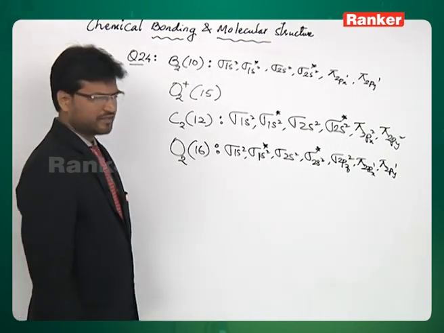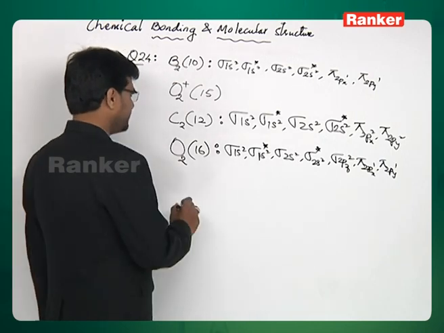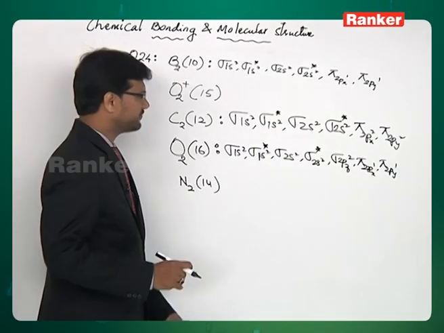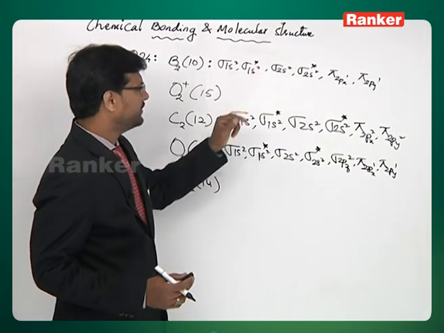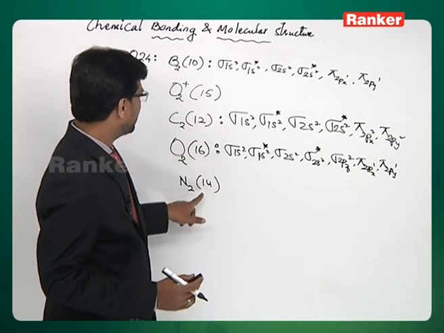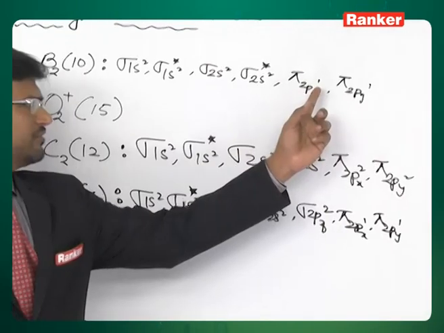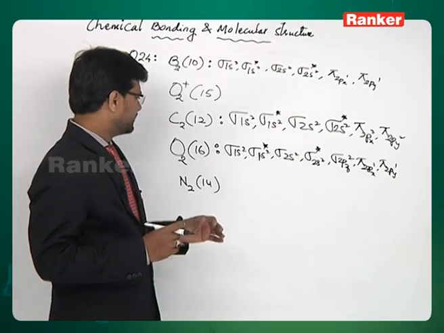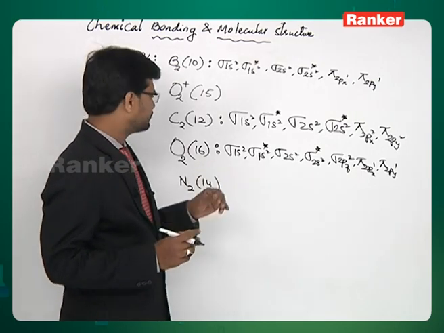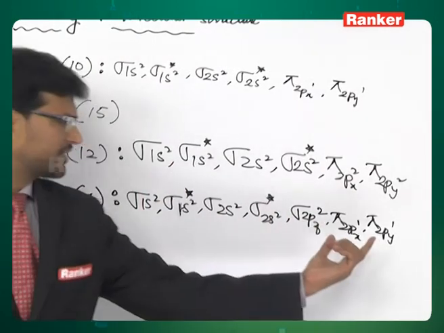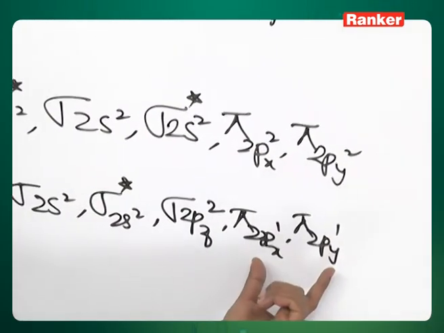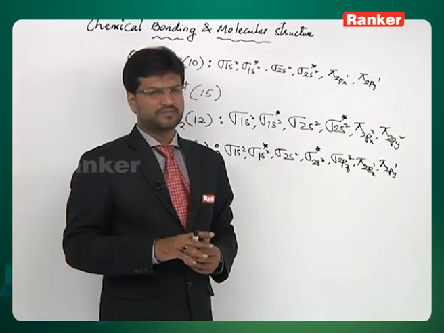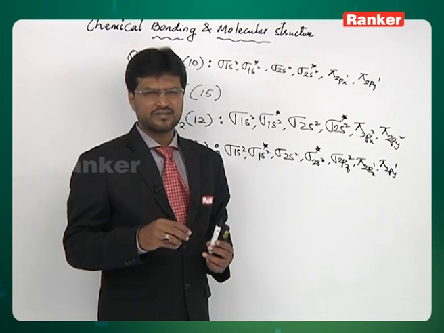Now look at option 3. In option 3 you have N2. N2 has 14 electrons. You write the configuration same as B2. Only thing is you need to add 4 electrons. So those 4 electrons will enter into pi 2px, pi 2py and sigma 2pz2. So that becomes diamagnetic. Whereas O2 2 minus will have 2 extra electrons when compared to O2. Those 2 electrons go to pi 2px1 and pi 2py1. These 2 will become pi 2px2 and pi 2py2. So the third option has a pair in which both the species are diamagnetic.